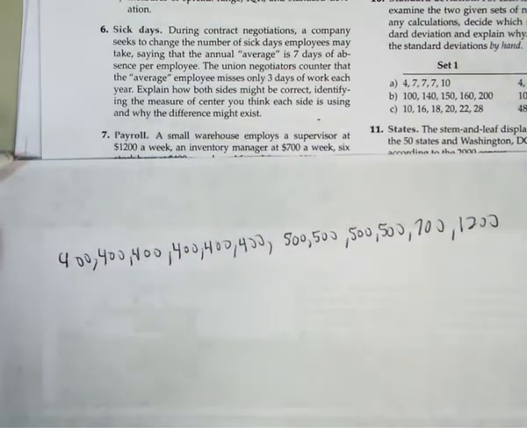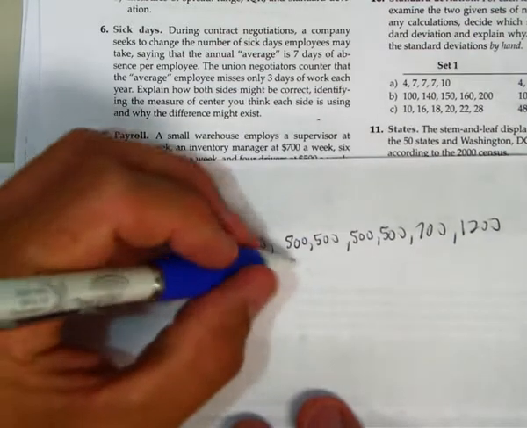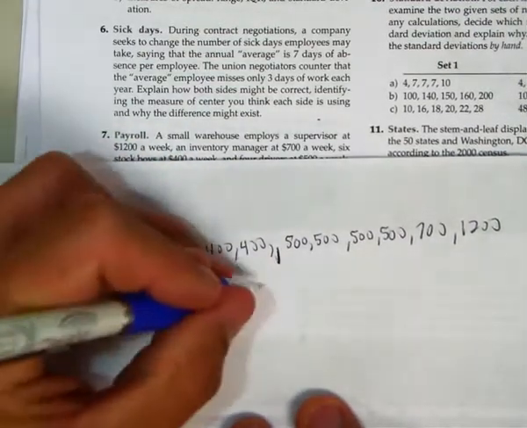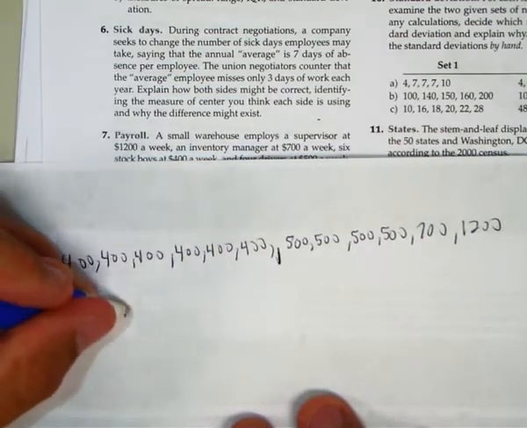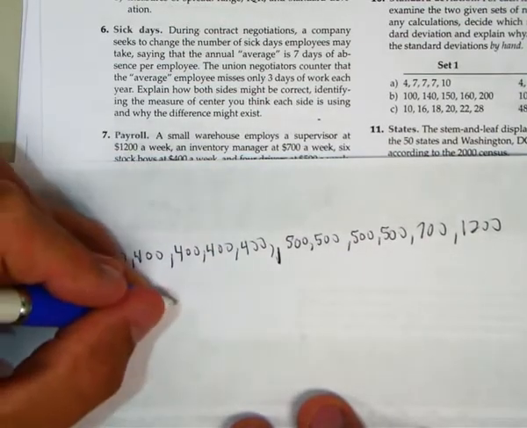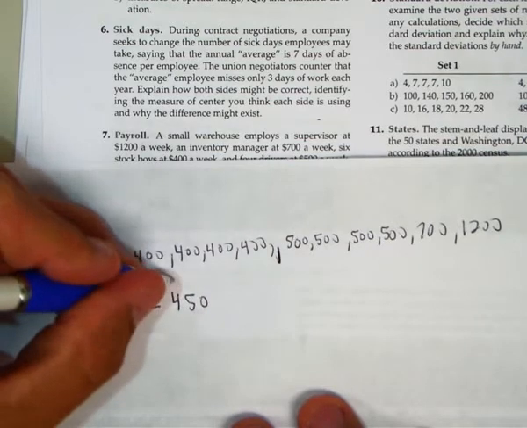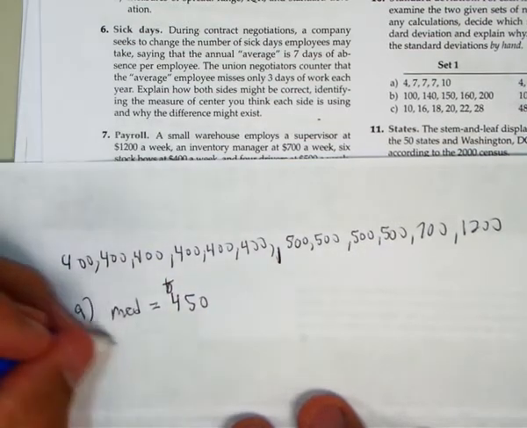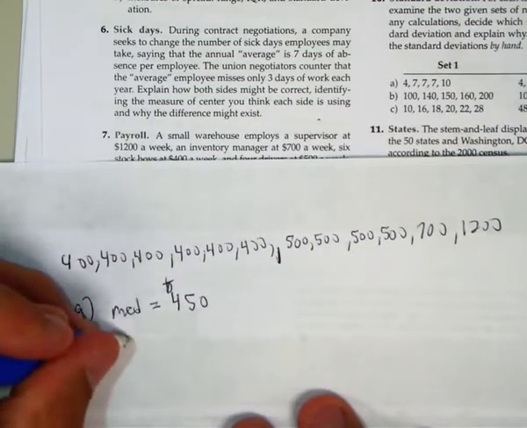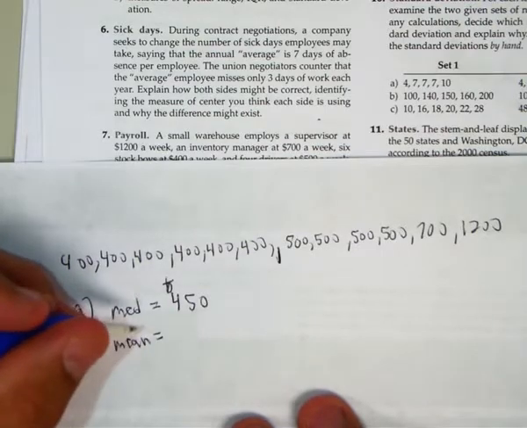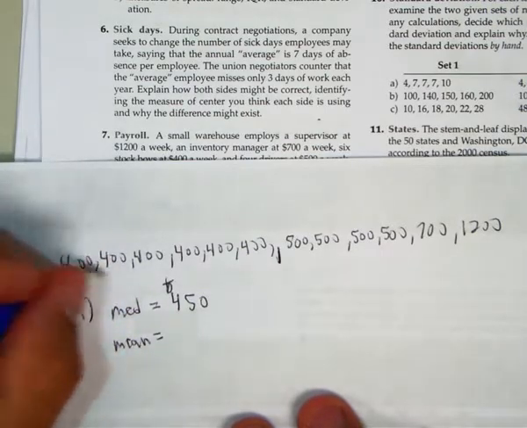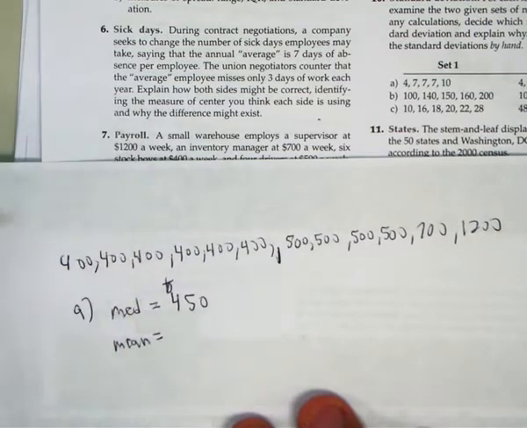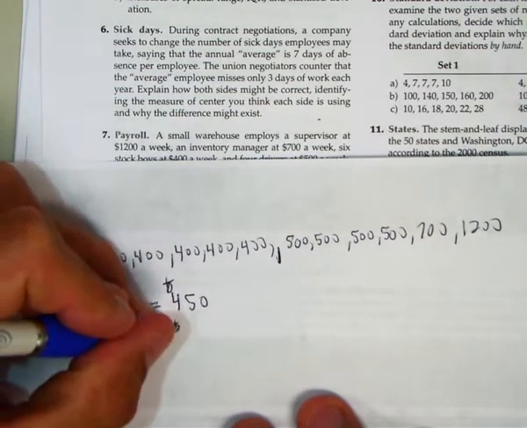Okay, so where would the median be? Well, the median would be right in between these two numbers here because we have an even amount. So in A, the median would be $450. Okay, and then to get the mean, you would add all these up, so you get the sum of these and divide by 12, and if you do that, you wind up getting $525.